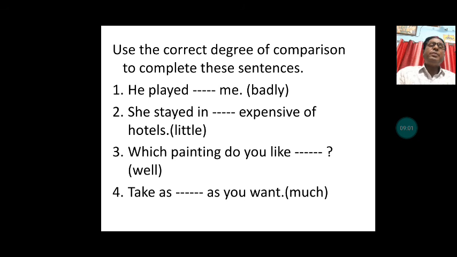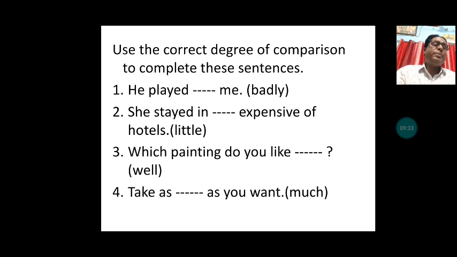Like that, in the second sentence you have: she stayed in dash expensive of hotels. Here you have been given little. Use the correct form of the adverb in the blank. Which painting do you like dash? The adverb given is well. We have to use the correct form of well in the blank. In the fourth, take as dash as you want.